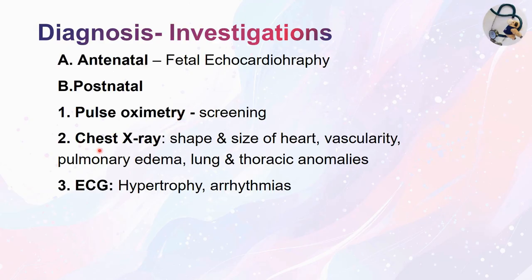Number 2, investigation, you can do X-ray. Here you can see the shape and size of the heart, vascularity of the pulmonary vessels, pulmonary edema, and lung and thoracic anomalies can be detected. If you do ECG, you can detect hypertrophy of the different chambers of the heart and arrhythmias can be diagnosed.